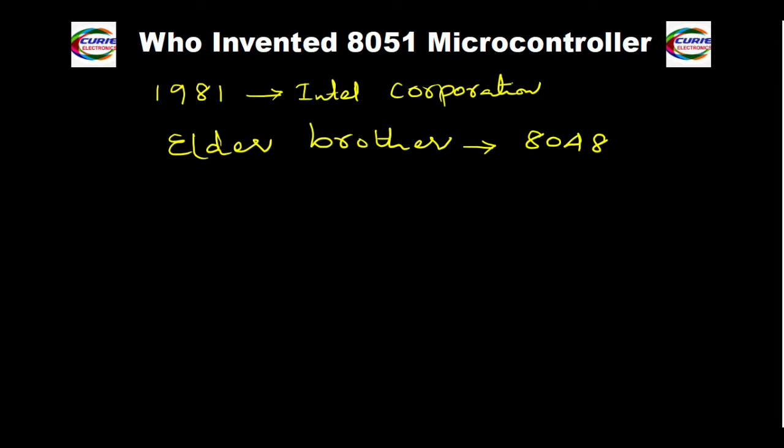So first there was the 8048 microcontroller, then they made the 8051 microcontroller. Even today, this 8051 is used in industrial applications. Today we have many advanced microcontrollers. Even then, we are using this 8051 microcontroller.